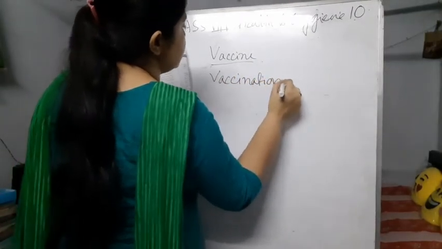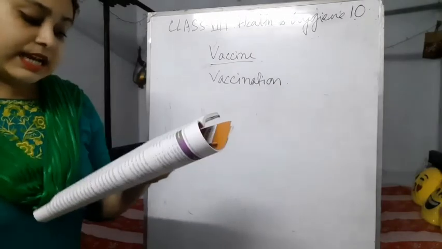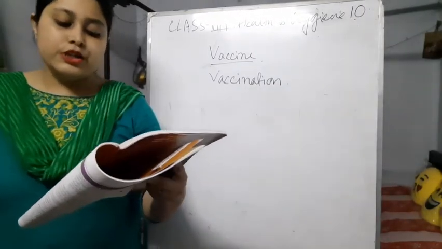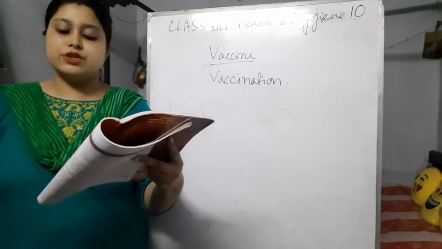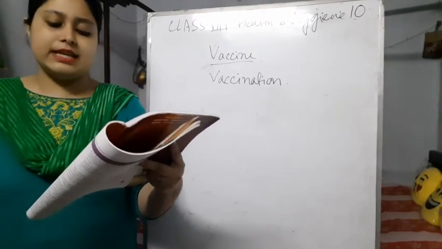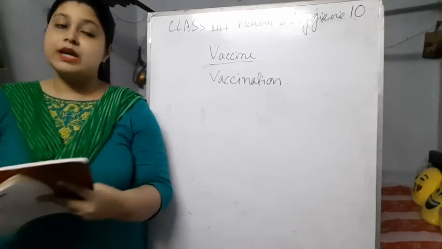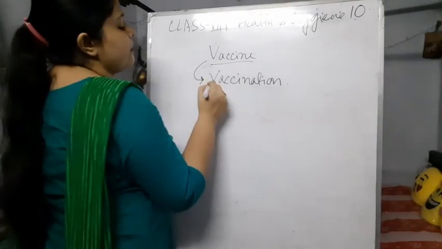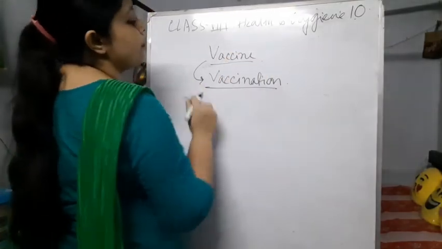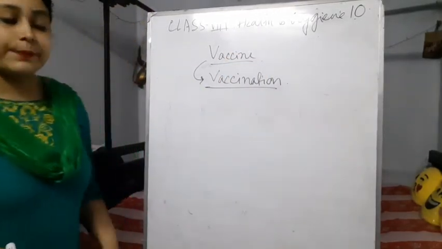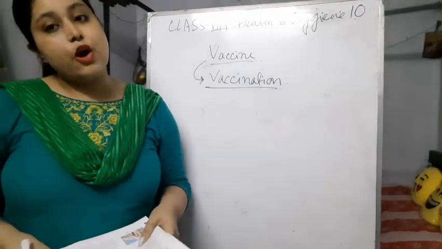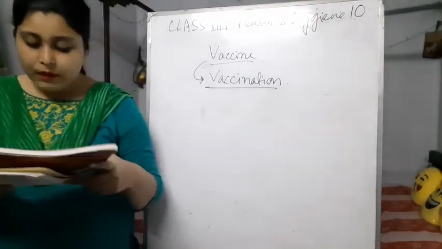Vaccination is the procedure of administration of the weakened or killed pathogen to stimulate the immune system to develop resistance against the pathogens. A vaccine can be injected or taken orally.